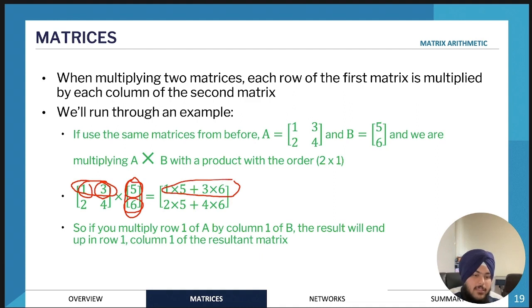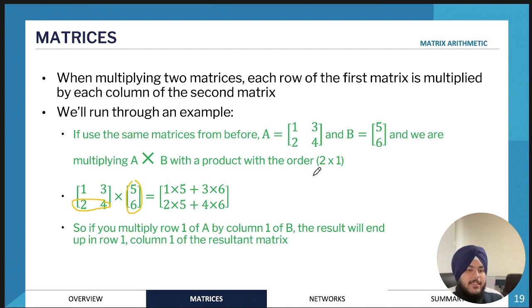And then once we've done that, we do the exact same process. So we take the numbers in the second row and then multiply by the numbers in the first column. So if there's multiple columns, you'll have to do this process a few times. But essentially, first row times first column, second row times first column, then first row times the second column, if there's a second column, second row times second column, and so on. So this can get really messy really quickly.